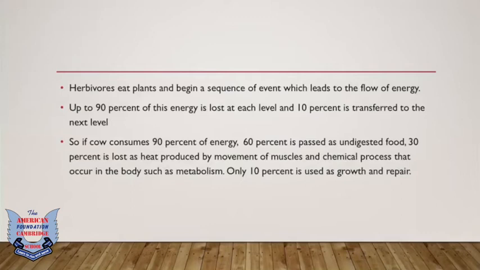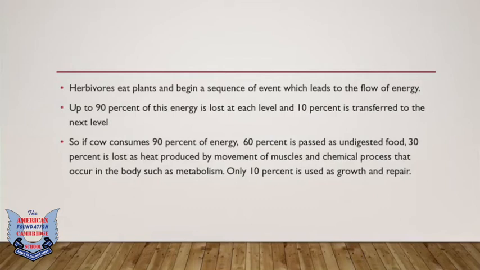So that means if a cow consumes 90% of the energy by eating a plant, 60% is passed as undigested food, could be waste, could be feces, urine, whatever. Then 30% of it is lost as heat produced by the movement of muscles, which causes insulation in the body and protects the animal.